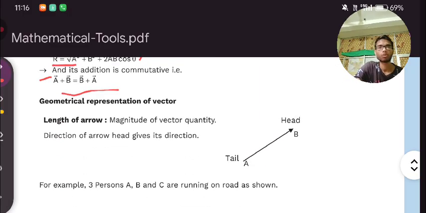Now next we have the geometrical representation of a vector. In a graph, how do we represent any vector? What is the correct way? That is what we are going to see in this case. Let's see here. First, the length of the arrow. What is the length of this arrow? It will matter. It gives the magnitude of a vector quantity. Okay, the direction of the arrow head gives